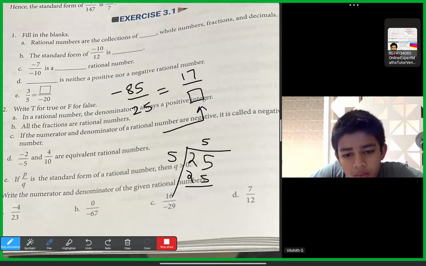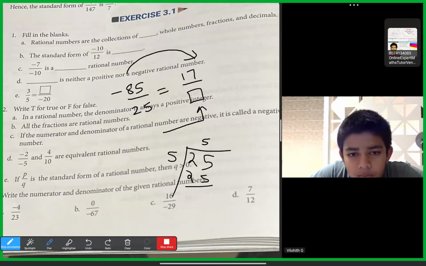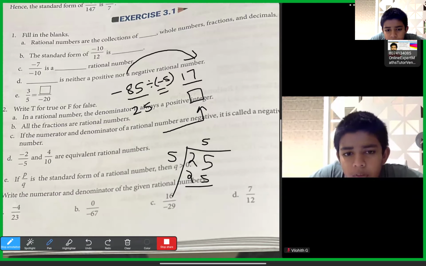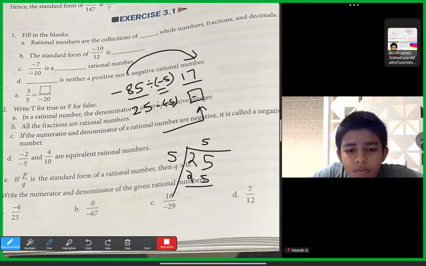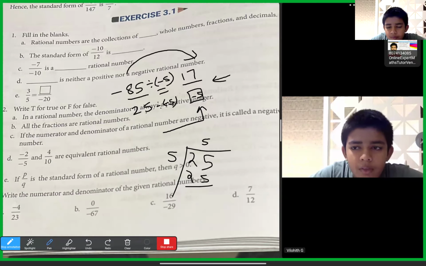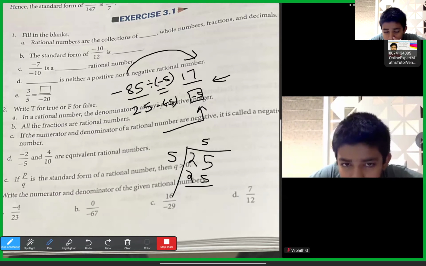Because minus 85 became plus 17, which means after getting 5 you need to check the sign below. It means it might have been divided with minus 5, because minus by minus is plus. Yes, sir. So the denominator also has to be divided with minus 5. Because of that reason 25 divided by 5 is 5 but the minus will remain like it. So the answer is 17 by minus 5. Okay, sir. Any doubt? No, sir.